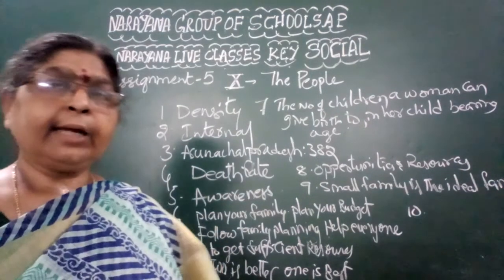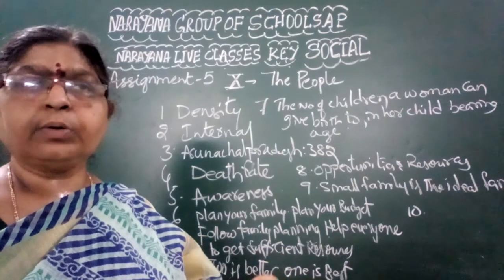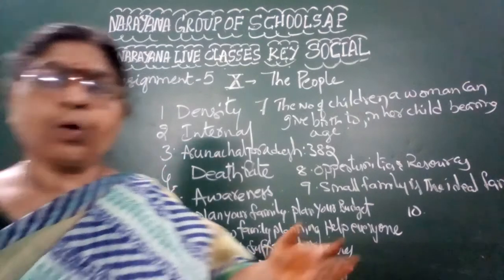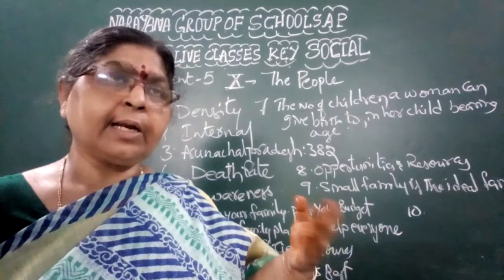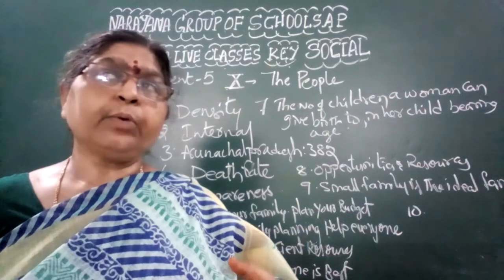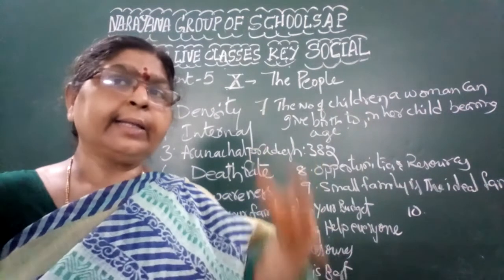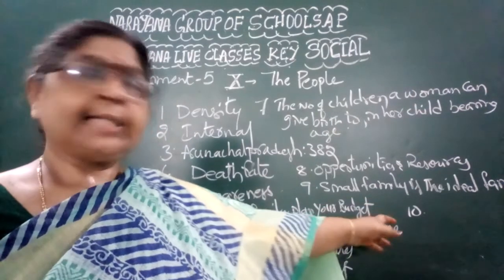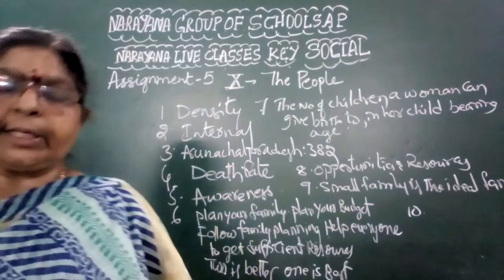You can see that 2 pictures are given. In one picture, there is a lady with 2 children. In another picture, a person is holding a family whose number of children is restricted, but the person holding more children is about to fall and it is going to be broken. That means a small family is an ideal family. That is the message given in that particular picture.